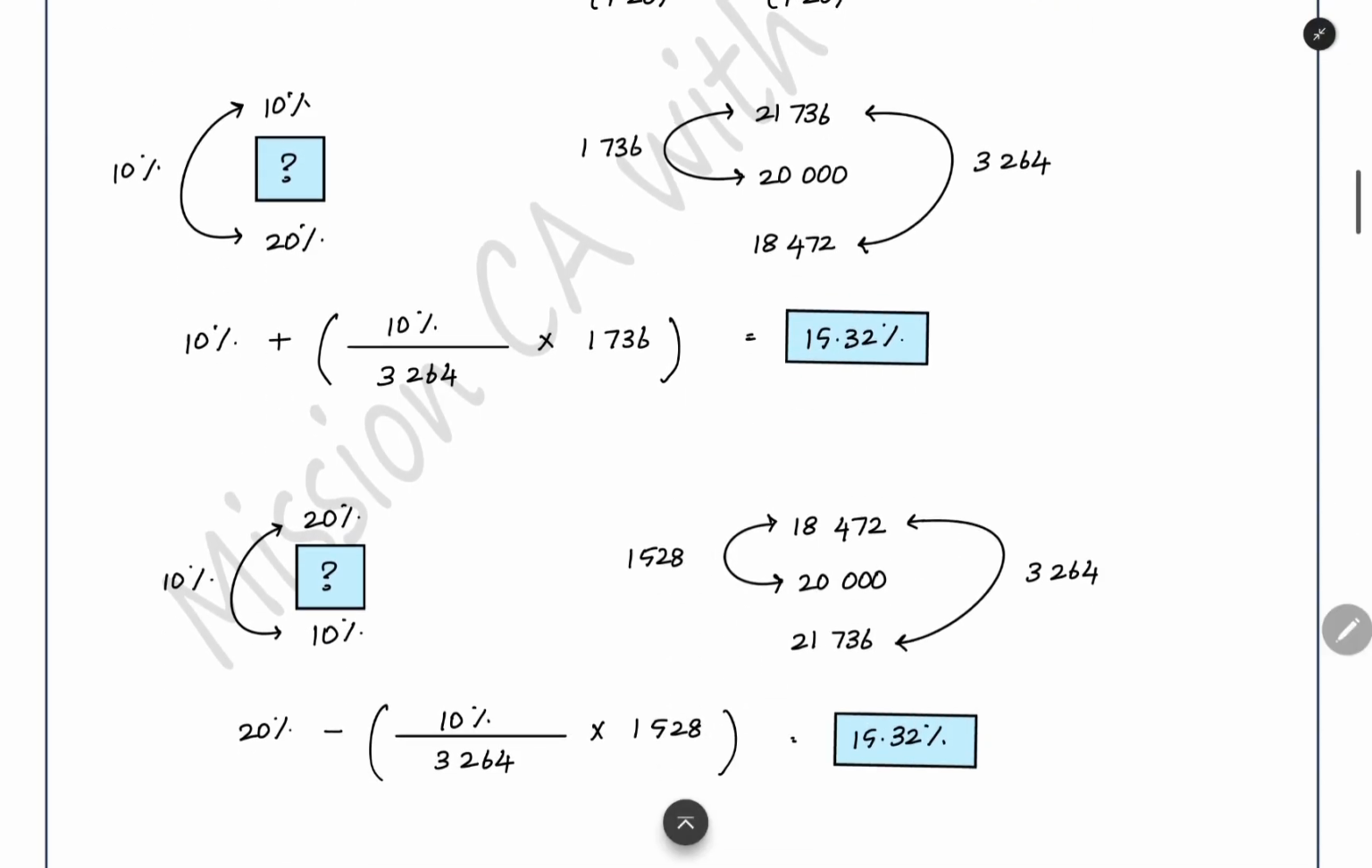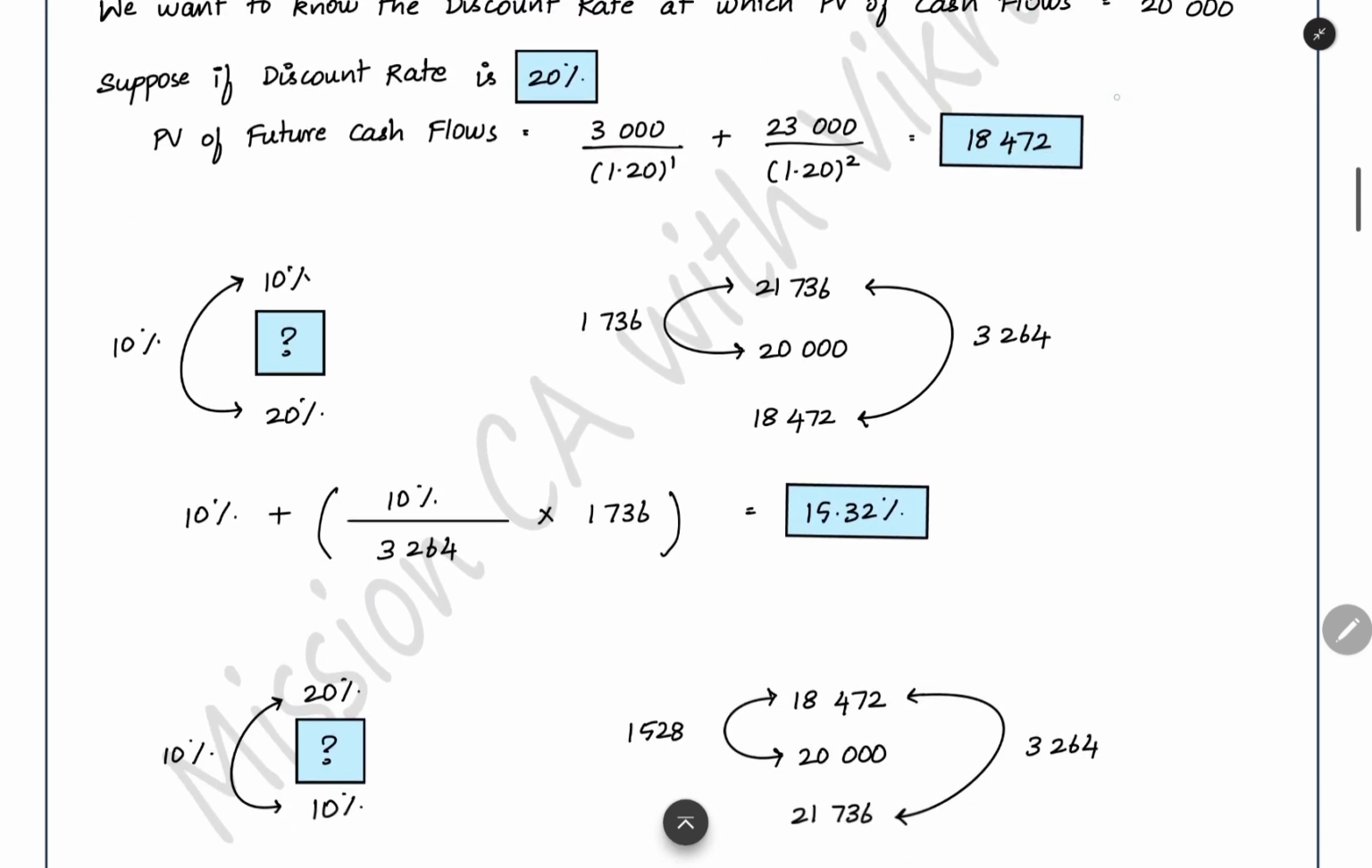No problem. First, you have to find out the present value at 2 discount rate. 10%, this much present value. 20%, this much present value. Now, see the difference in percentage. 10%. See the difference in present value in the entire interval from 21,000 to 18,000. Totally, how much difference is there? 3,264.